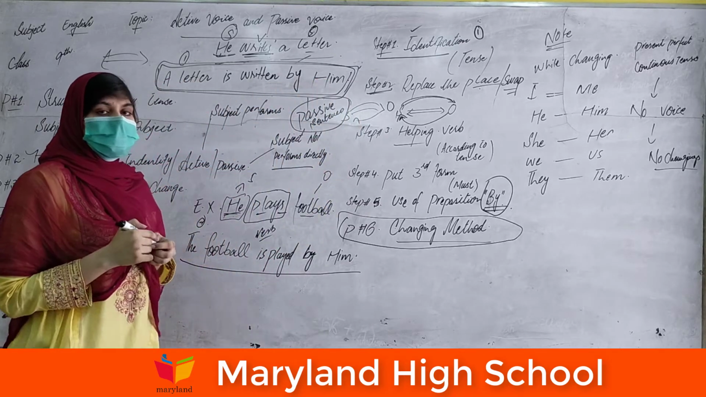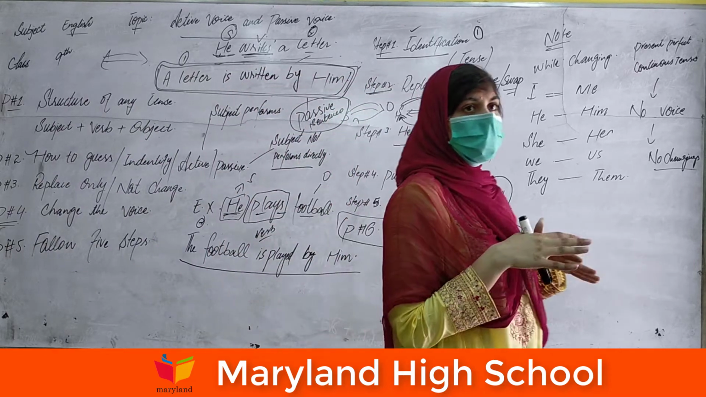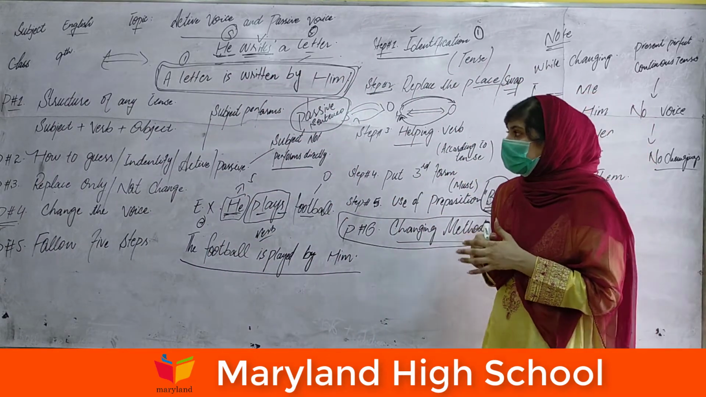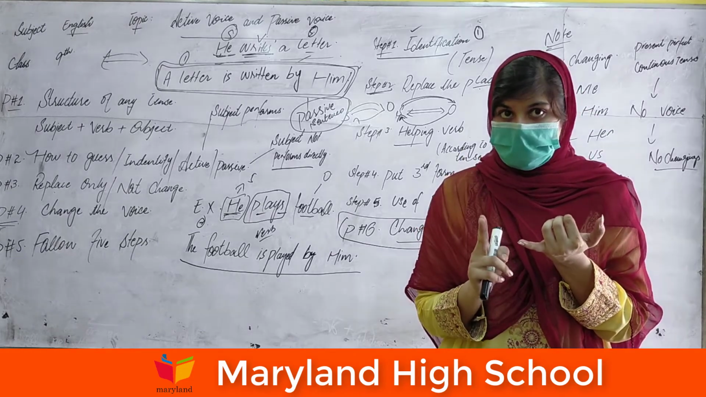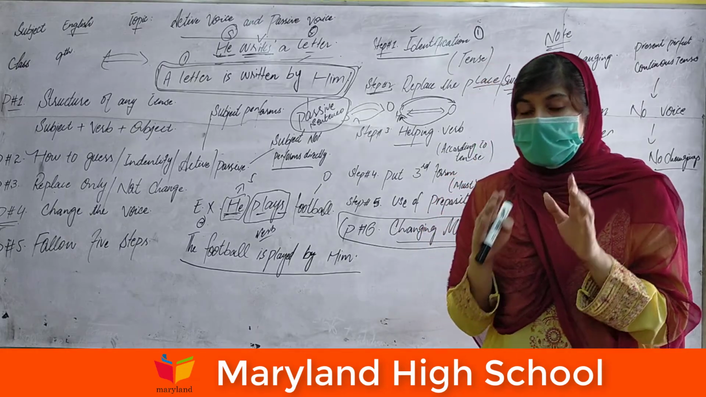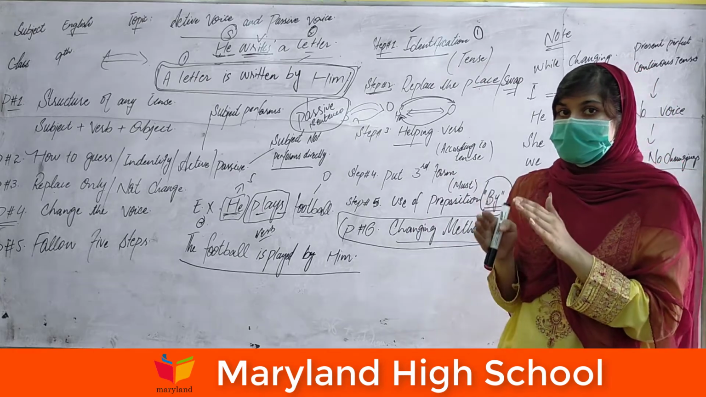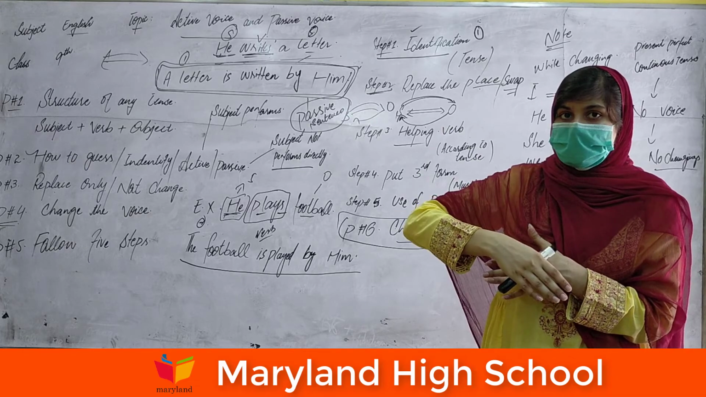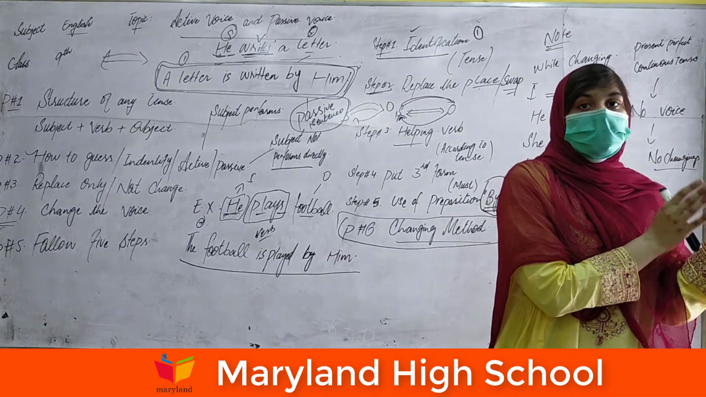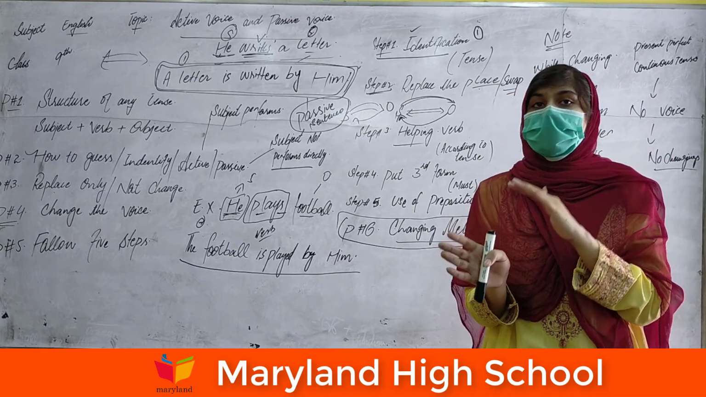This is the basic structure of any sentence. This is the basic conversion of any sentence. Your assignment is to write 20 statements according to your own perception. First, write 20 active statements and change them into passive statements, and then change these passive statements again into active statements.